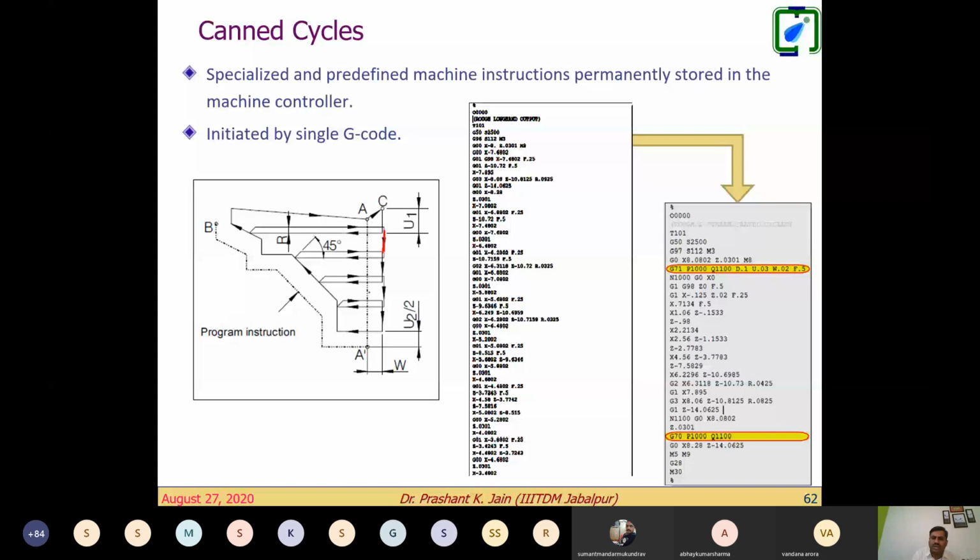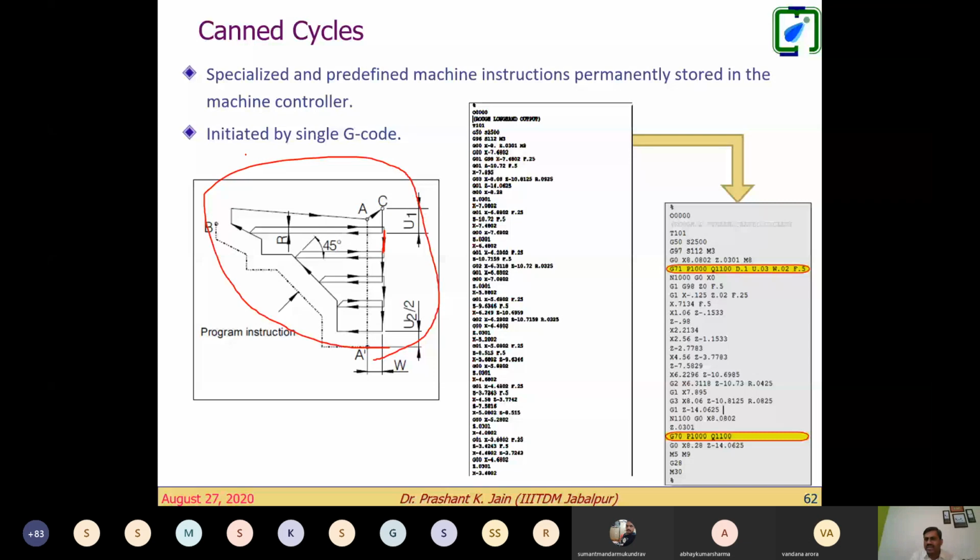But now suppose we put steel here, or say tungsten, and the cut instead of 5 millimeter would be 0.05 millimeter. So instead of 5 cuts, maybe 1,000 cuts are required. So the program length would be very, very high. So what we do in the canned cycle, the predefined machine instructions, which are already stored on the machine, and we can follow them. So you can see here, this is the canned cycle.